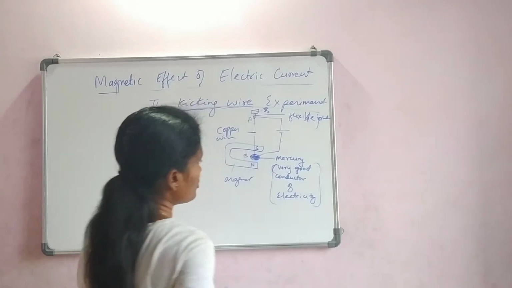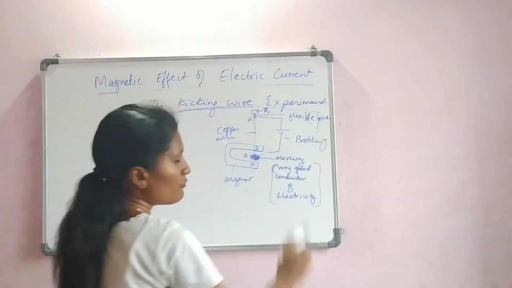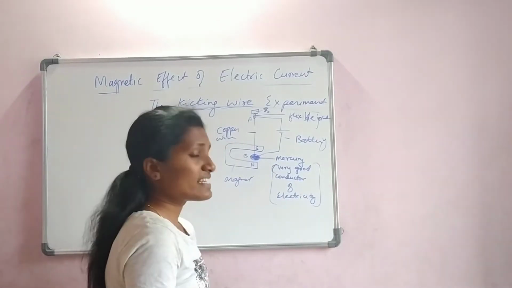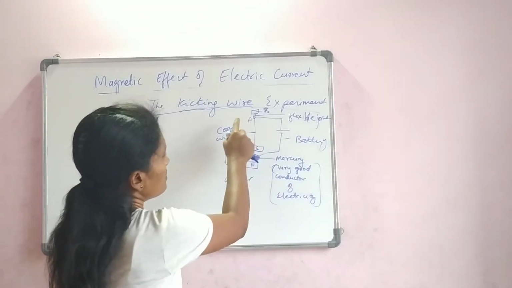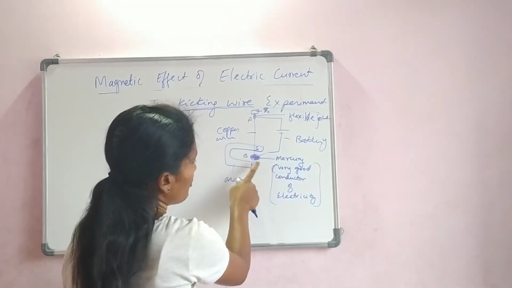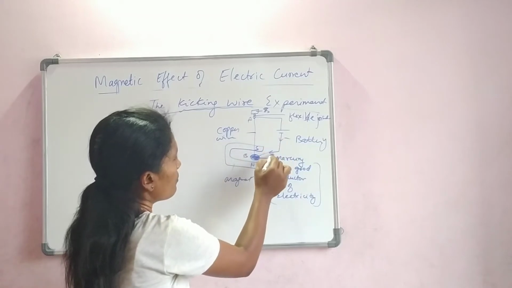Okay, there is a flexible joint and everything is ready. This is the battery. So the setup for the experiment is over. Now let us understand what happens. So we have a thick wire here, then the flexible joint, the magnet, the mercury, then the battery, everything is set up. Now let's allow the current to flow.